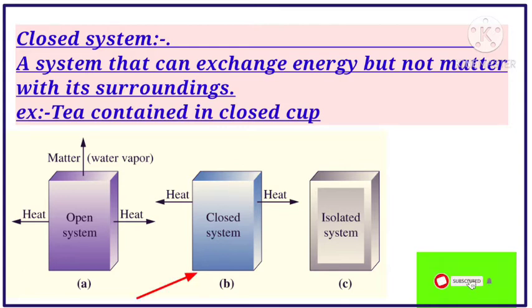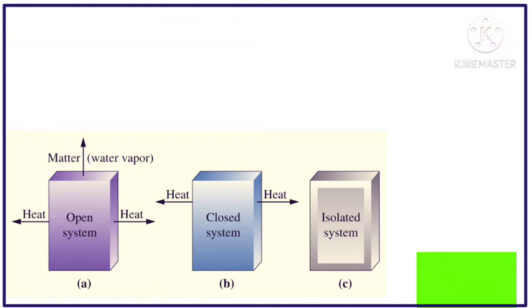The heat is felt on the outside of the cup. So it is an example of a closed system, a system that can exchange energy but not matter with its surroundings.